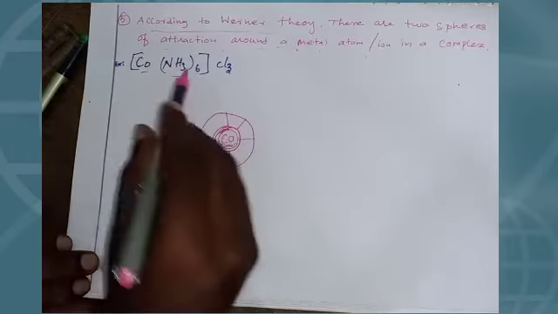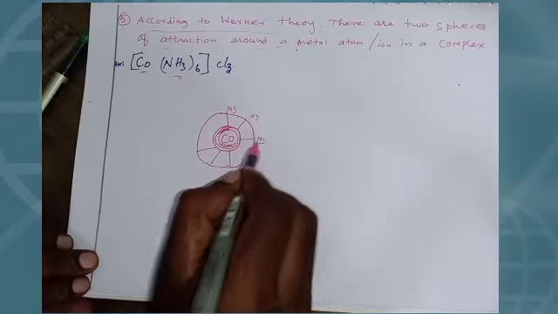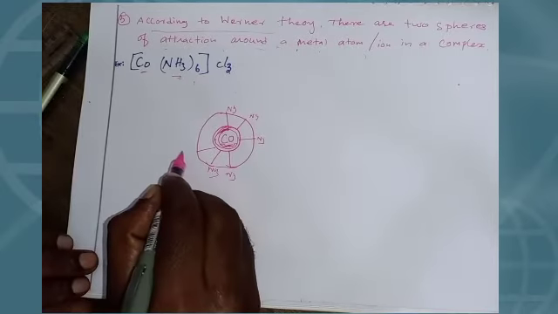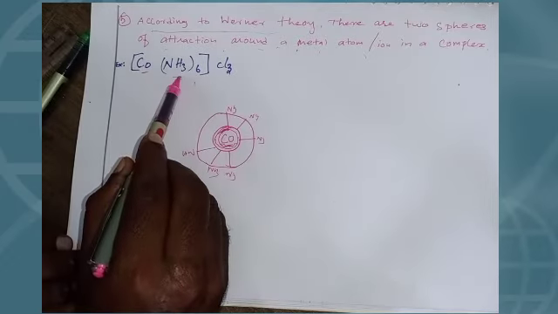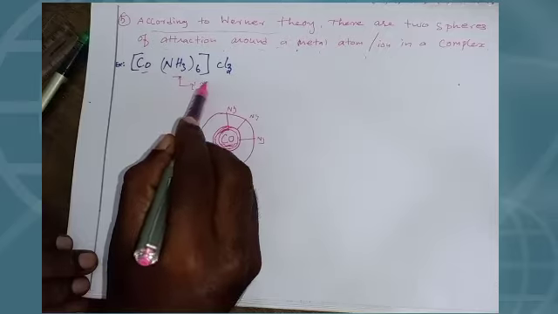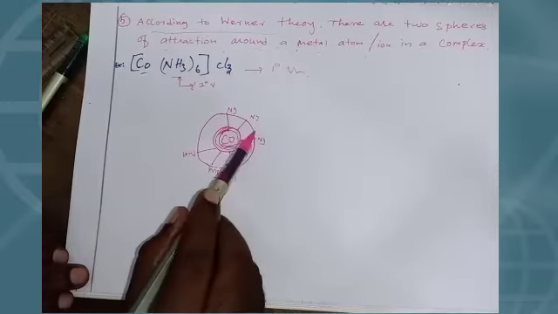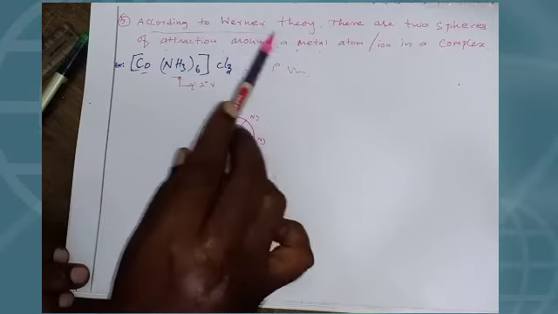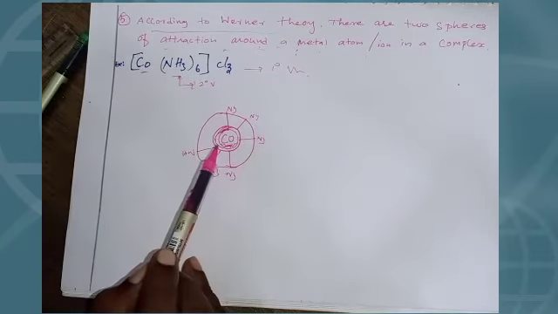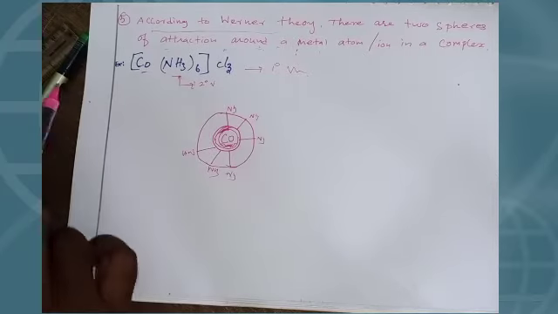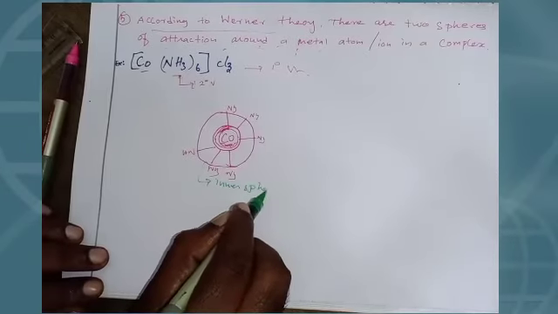So see students, 6 ammonia, NH3, NH3, NH3, NH3, NH3, NH3. You know whether this is a primary valency or a secondary valency? This is the secondary valency. This is the primary valency. So this is the inner sphere. According to Werner theory, there are two spheres of attraction around the central metal. This is the central metal atom. Attraction is there. This is the inner sphere.